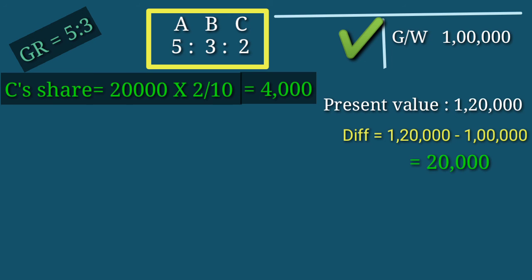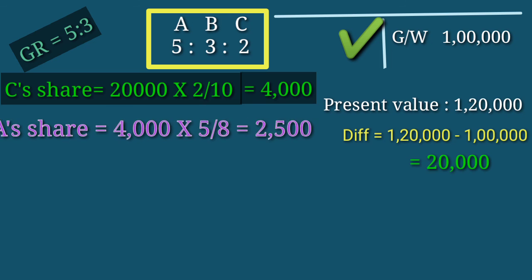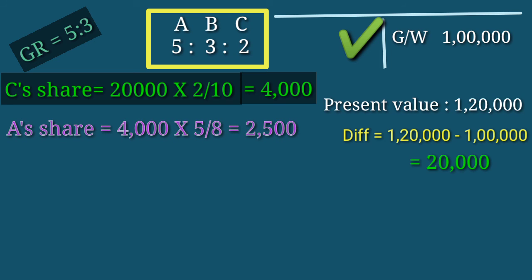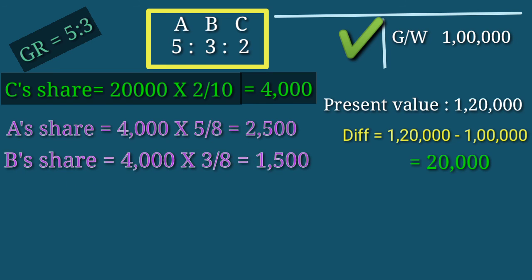So A's gain, or A's compensation, or A's share is equal to 4,000 into 5 by 8. That's equal to 2,500. And B's gain, or B's compensation, or B's share is equal to 4,000 into 3 by 8. That's equal to 1,500. Is it clear?